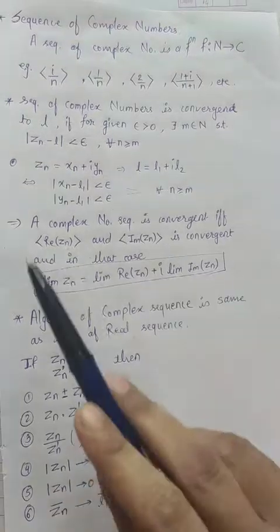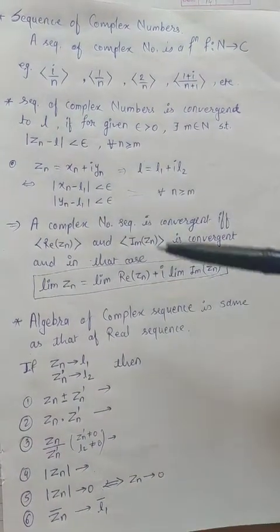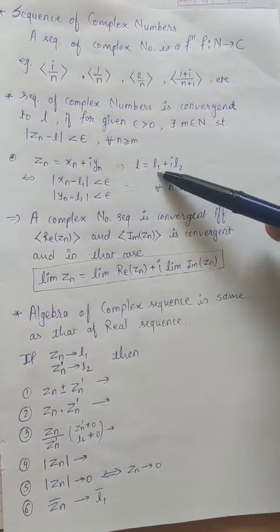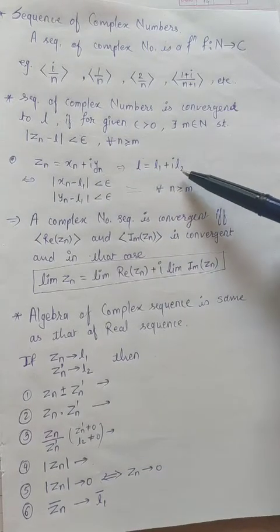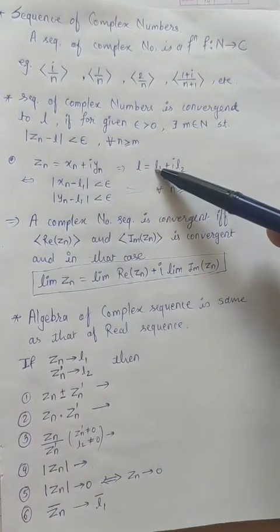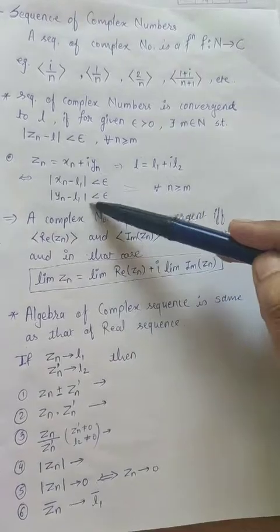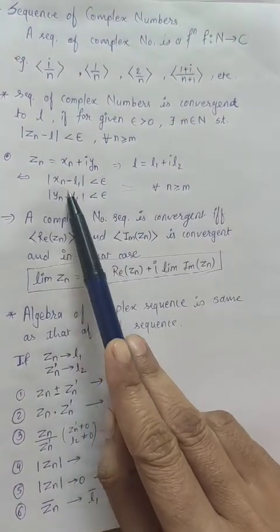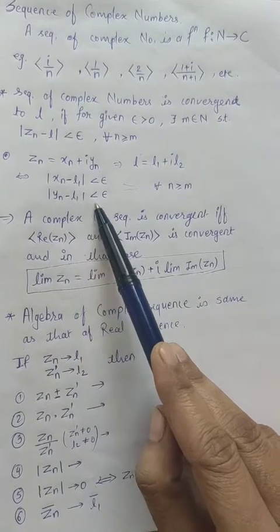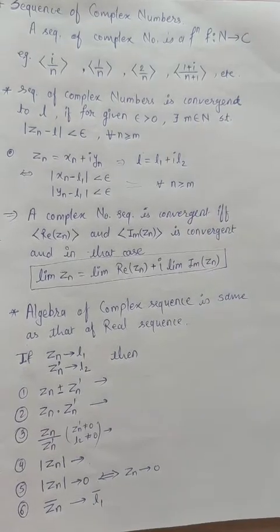But here we know that z_n equals x_n plus i y_n. So x_n may converge to limit L1 and y_n converge to limit L2, then combinedly the limit of z_n is L1 plus i L2. This is possible if and only if x_n minus L1 is less than epsilon and y_n minus L2 is less than epsilon for all n greater than or equal to m.